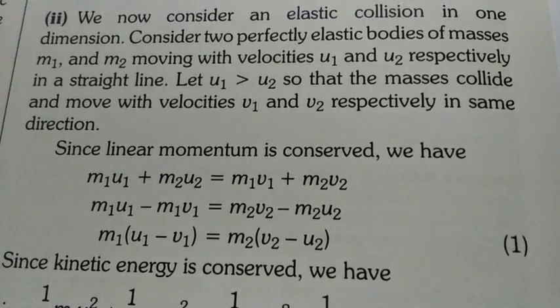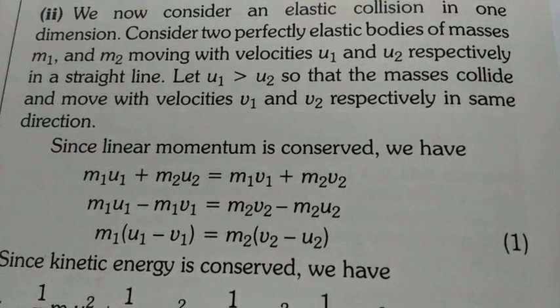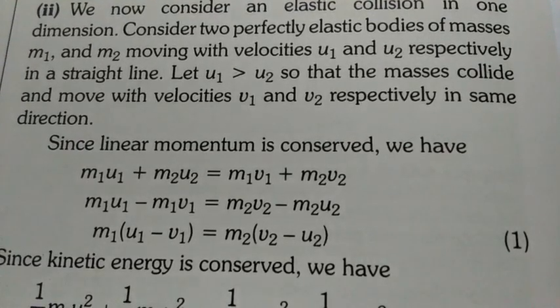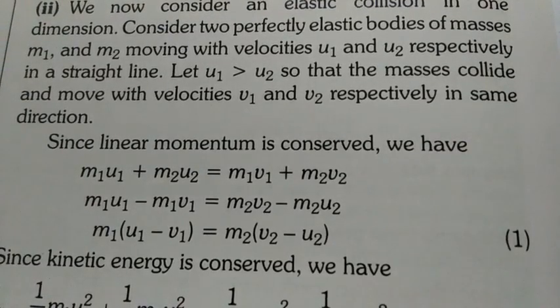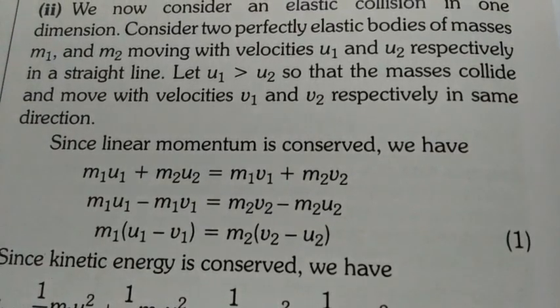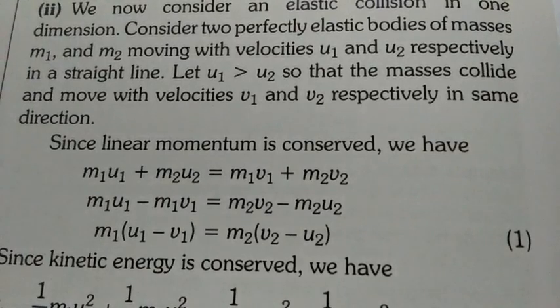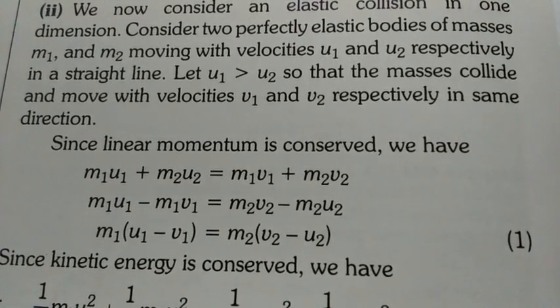So now consider two perfectly elastic bodies having masses m1 and m2 and moving with initial velocities u1 and u2 respectively in a straight line. Now we imagine that u1 is greater than u2. See, one velocity should be greater than the other, then only they will collide. If they both move with equal velocity, they will continue moving without collision.